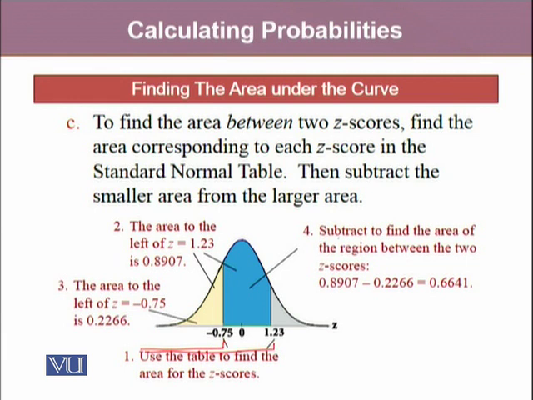Then we subtract the smaller area from the larger area, and hence we get the area between these two points. In this situation, the area between the z-scores of minus 0.75 and 1.23 is 0.6641.